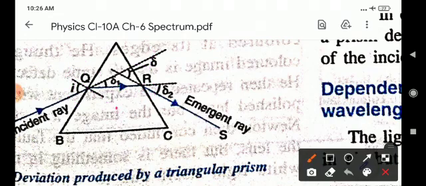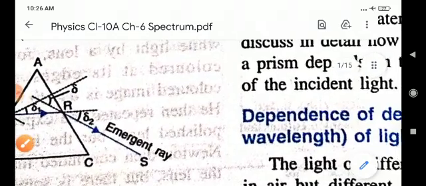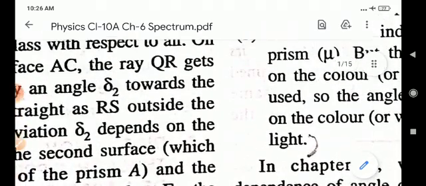This is the refractive index. It is a value calculated from the ratio of the speed of light in vacuum to that in a second medium of greater density, that is n equal to c upon v. In other words, n, represented by mu, is equal to c upon v. Mu is the refractive index, c is the velocity of light in vacuum, and v is the velocity of light in the medium. It is the refractive index.